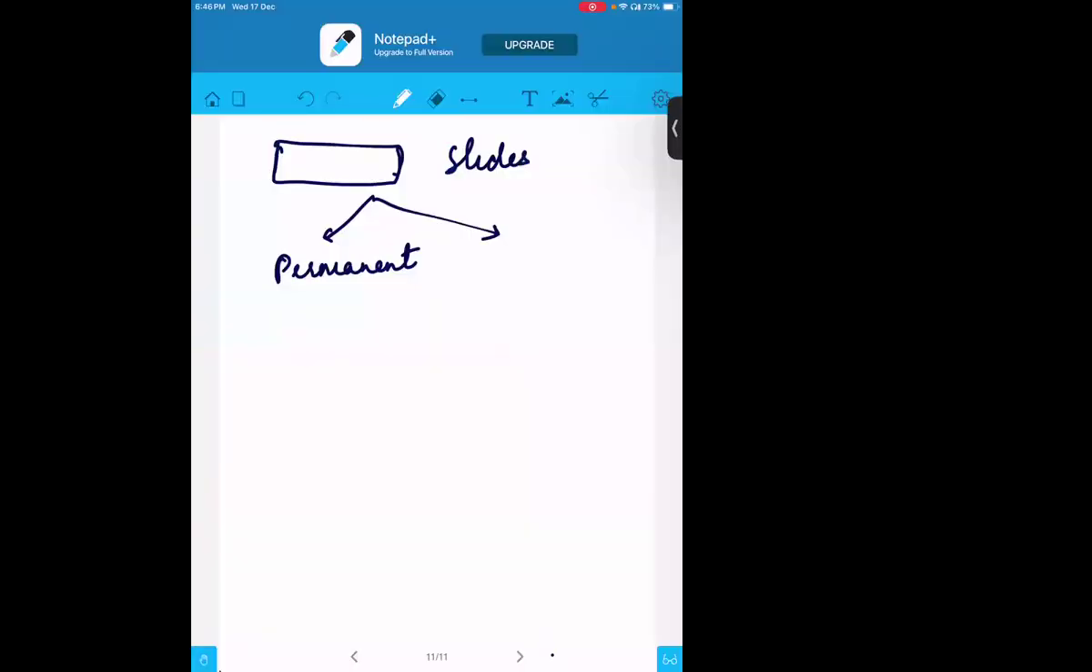Okay. So two types of slides are there, permanent and temporary. Generally, temporary slides we will be using when we want to do the experiment by ourselves. If we want to try something, if you want to see by ourselves, then we will be using the temporary. In the case of temporary, nothing will be there. It will be only the plain glass. And whatever thing we want to see, we will be keeping it here.